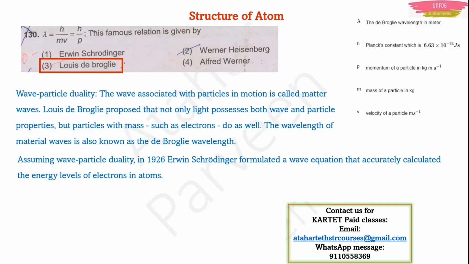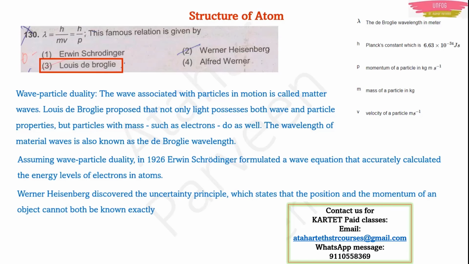Next comes Erwin Schrödinger. He took this idea of wave-particle duality given by de Broglie. Assuming this wave-particle duality, Erwin Schrödinger formulated one equation for this wave. De Broglie told that particles are moving like a wave, right? But then that wave should have one equation. That equation was given by Erwin Schrödinger in 1926. Actually, he was the one who accurately calculated the energy levels of electrons in atoms. With that, he gave that wave equation. So this was about Erwin Schrödinger.